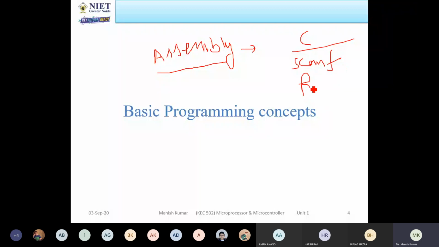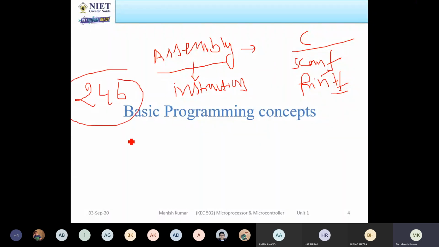These types of libraries are already available. Now in the same way, in assembly level language, the instructions are available themselves. There are totally 246 instructions available in 8085. With the help of these 246 instructions, you can write the programs.